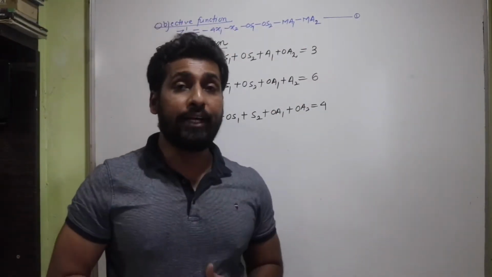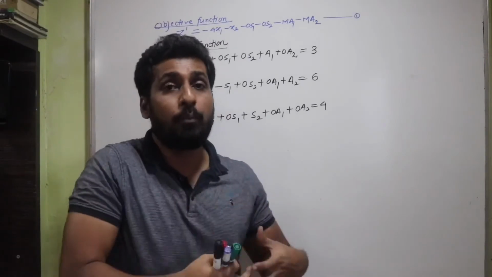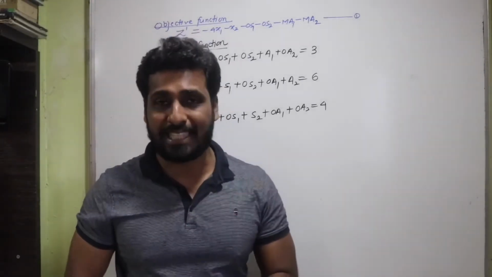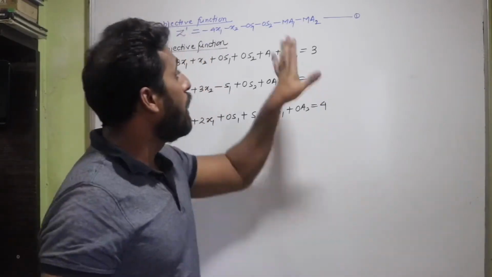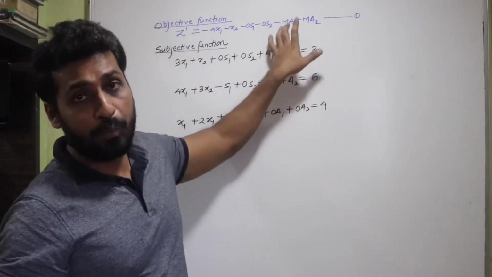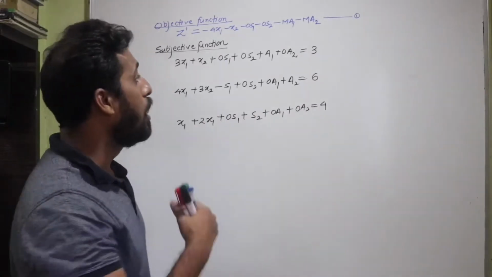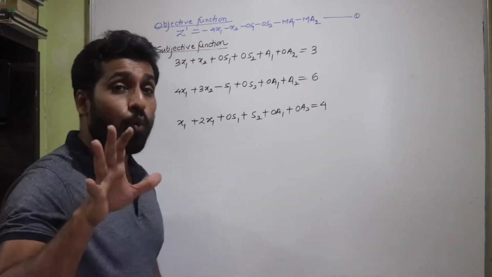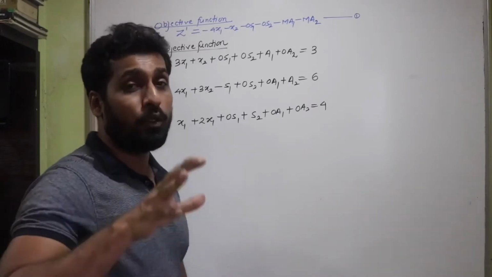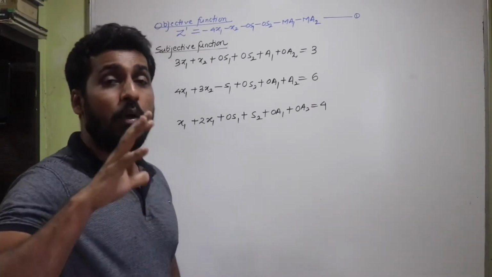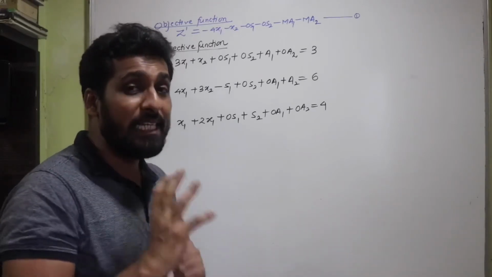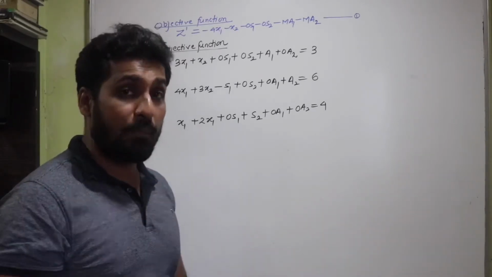So what we did initially is we put big penalties on the objective function, and now to construct the simplex table, what I need to do is to remove these penalties from here, isn't it? So that is what I'm going to do now. Let's proceed further and see how it can be done. The steps are very important. I want you to pay proper attention. Make sure you have taken a pen and a notebook, and you are noting down these important steps simultaneously.